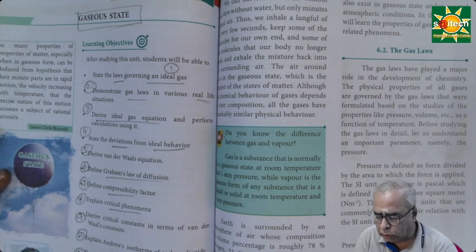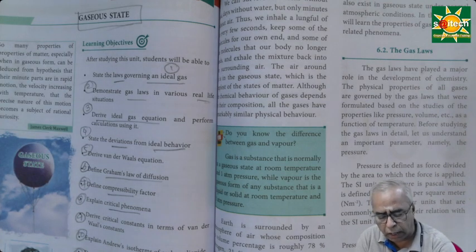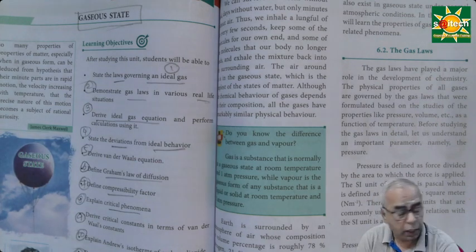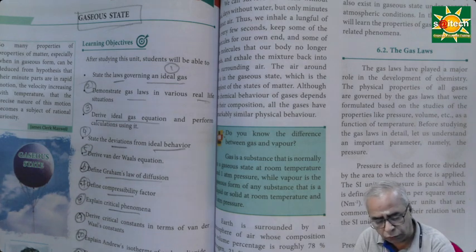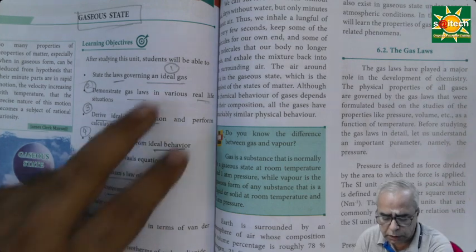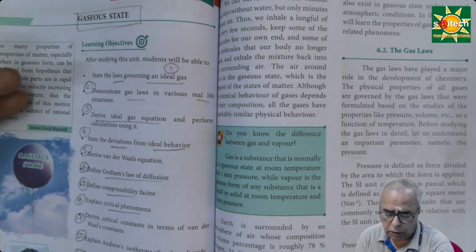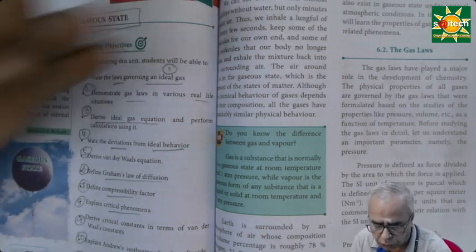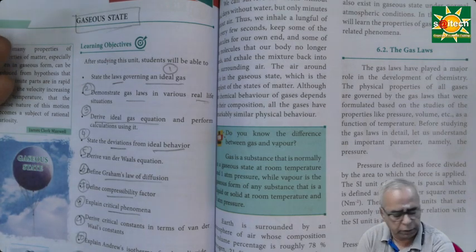See, first of all, when you go through the lesson, you should be able to identify the topics involved, the subtopics involved, and make it as a topic tree. And you should be able to tell the contents of this lesson. The key points, what are those key points? That is ideal gas law 1, that is laws of ideal gases. Point number 2, gas law demonstration for a real life situation. Point number 3, ideal gas equation derivation.